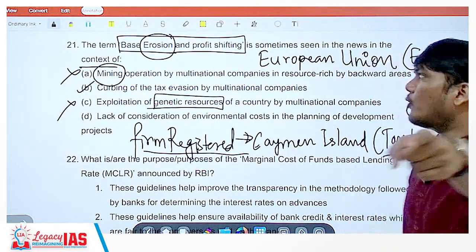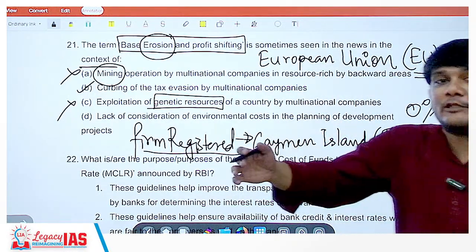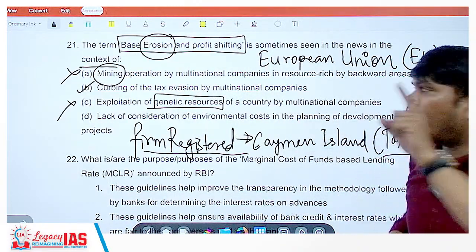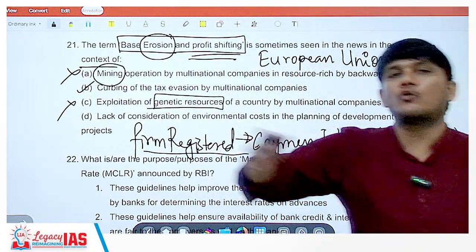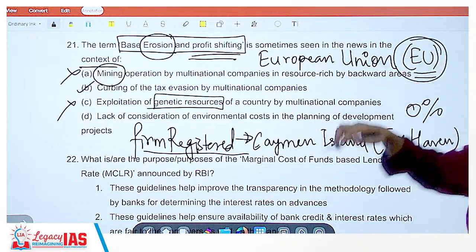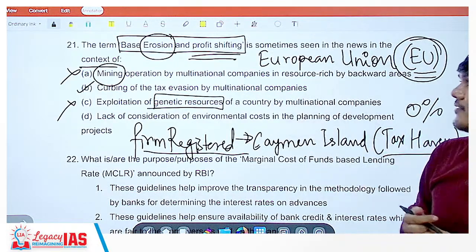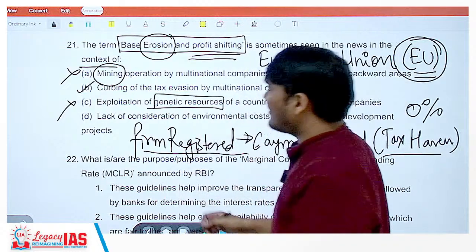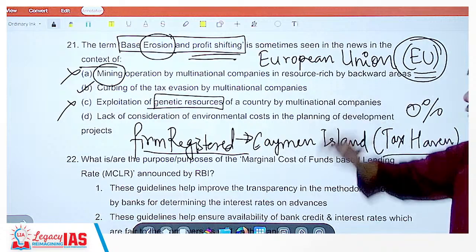So what am I doing? I am actually shifting my profit, and my profit is being shown as a profit I am getting from Cayman Island. So what did I do? Profit shifting. I have shifted my profit from India to Cayman Islands. That is what people were doing in European countries, shifting their profit from European countries to Cayman Islands, right? As a result of which profit shifting. Okay. So to address that, base erosion and profit shifting was brought in by European Union.